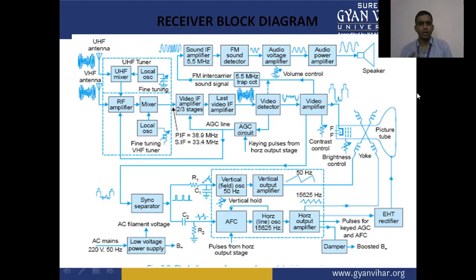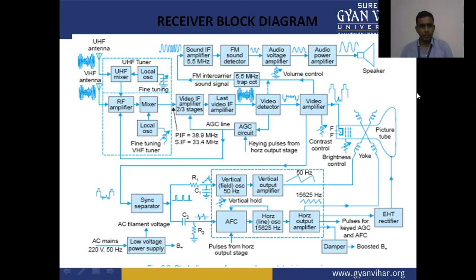Then we have a power amplifier. The power of the audio signal is amplified and given to the loudspeaker. So the electrical signal is converted into sound. And after the video detector, the video signal goes to the video amplifier. This is applied to the cathode of the picture tube.